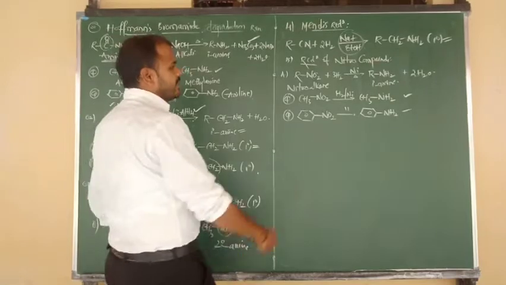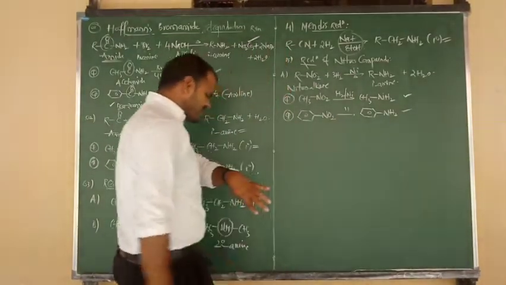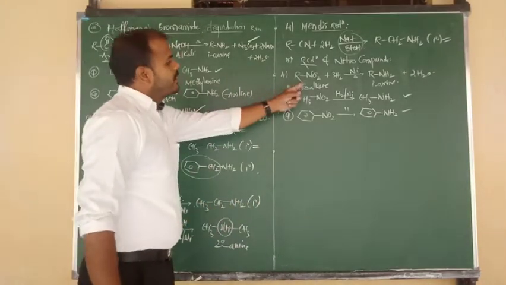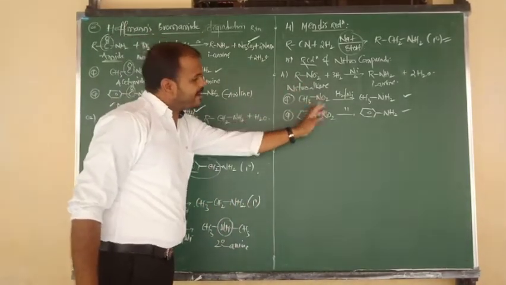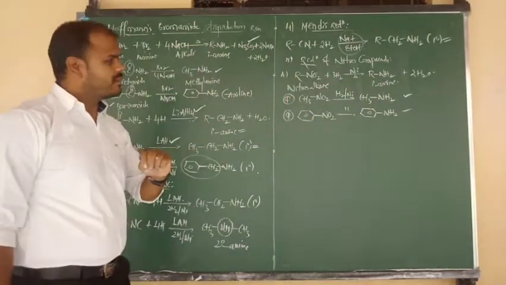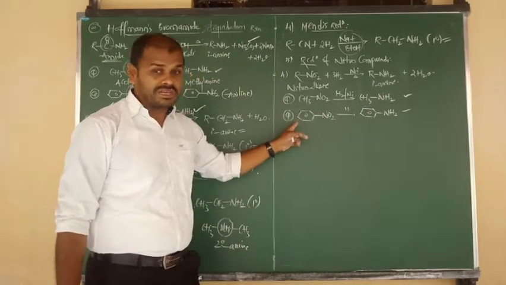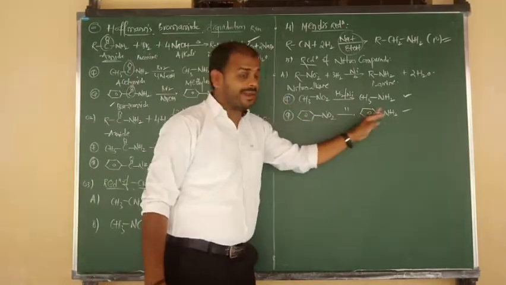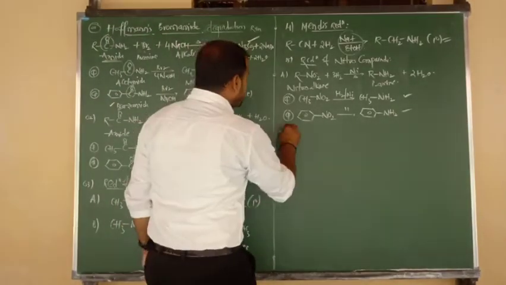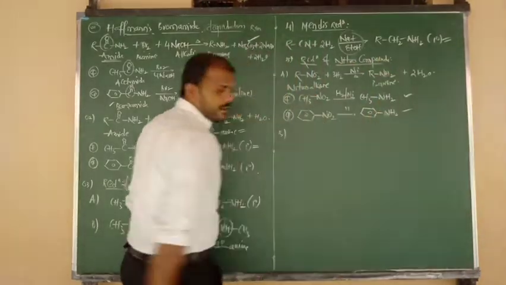Clear? Once again. Nitroalkanes upon catalytic hydrogenation give what, beta? Primary amines. Nitromethane gives methyl amine and nitrobenzene gives phenylamine, and also we can say aniline. Now, in the second case, I want to consider it in the category of reduction of nitro compounds.